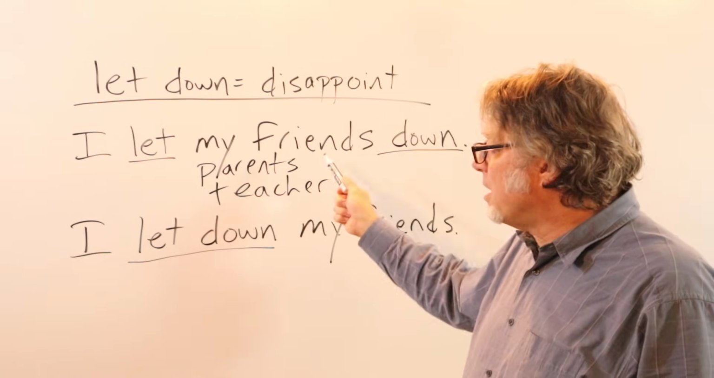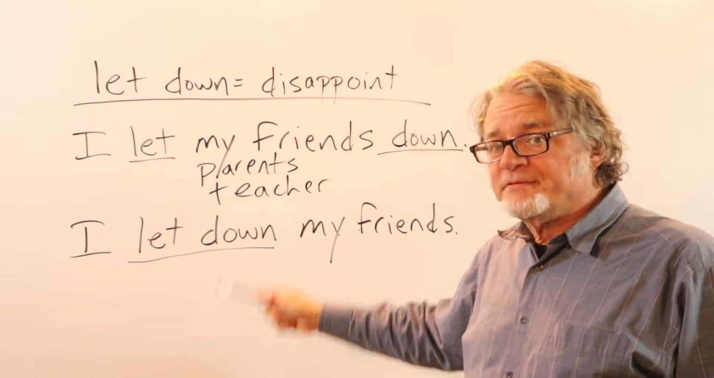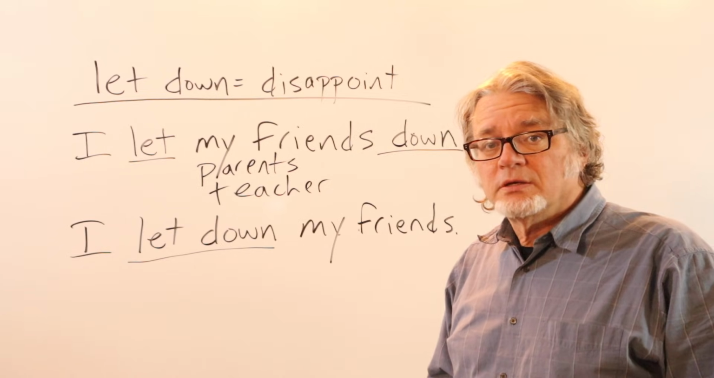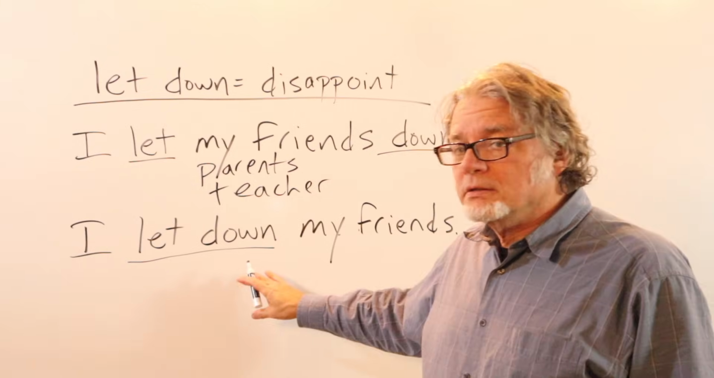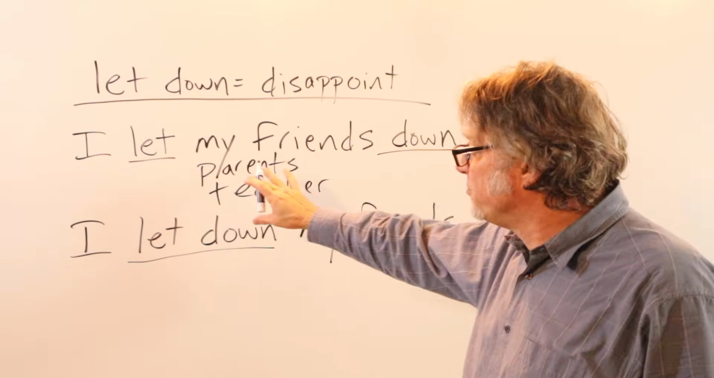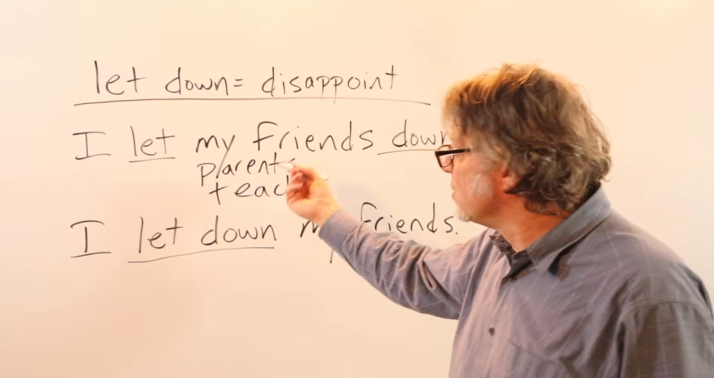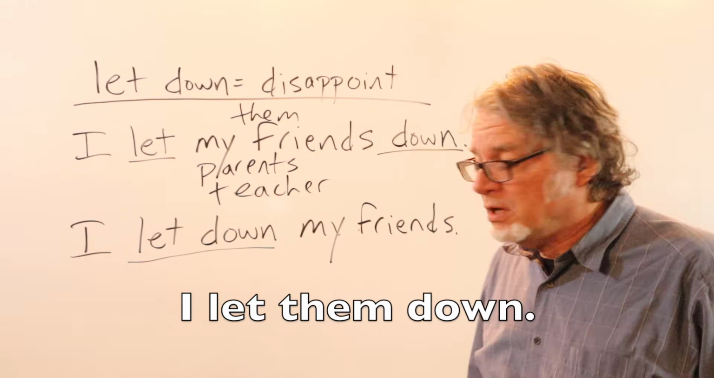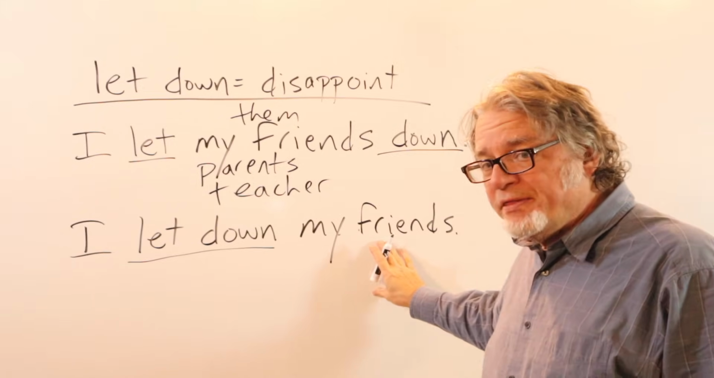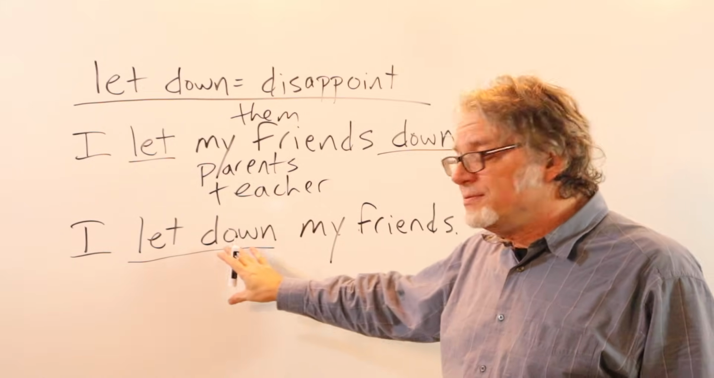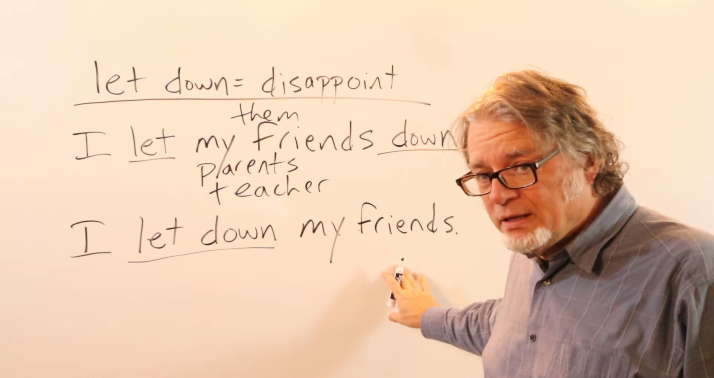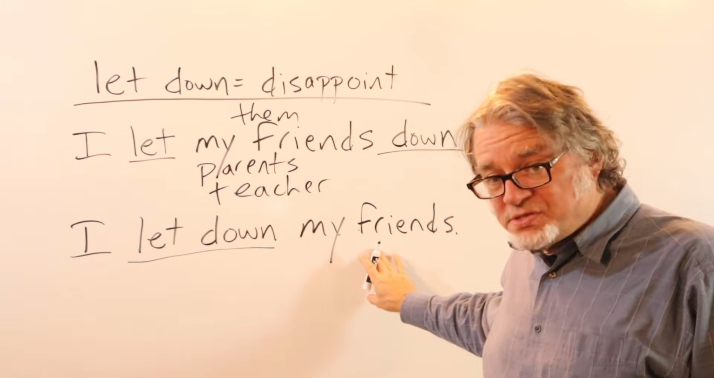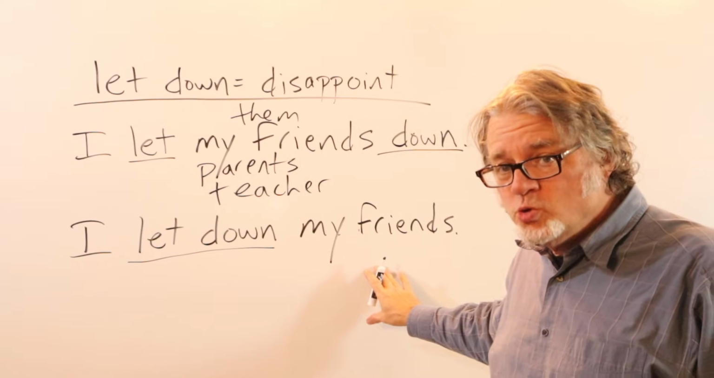But there are certain people in your life that sometimes you disappoint. You let them down. In this sentence, you could replace any of these with them. I let them down. But you can't do that here. You wouldn't say, I let down them. If you put let down together, then you need to say specifically who it is.